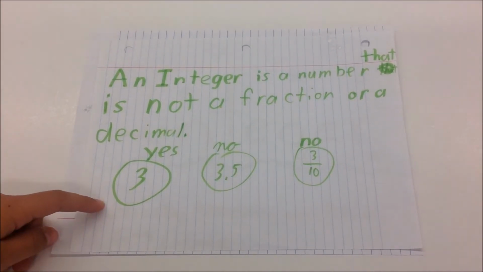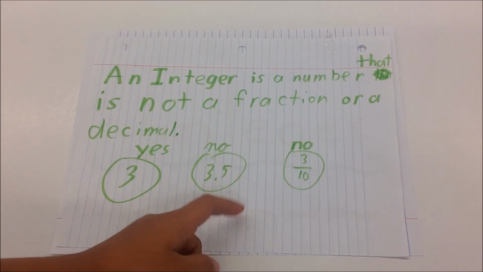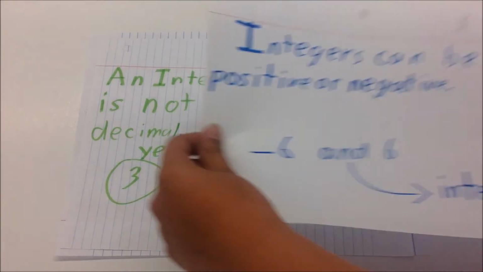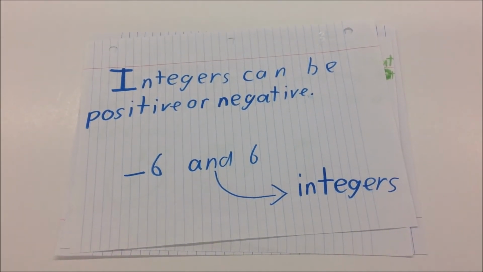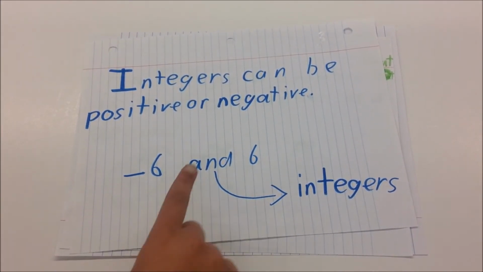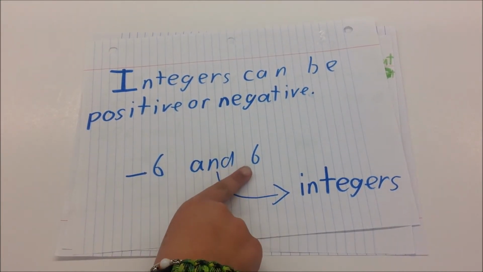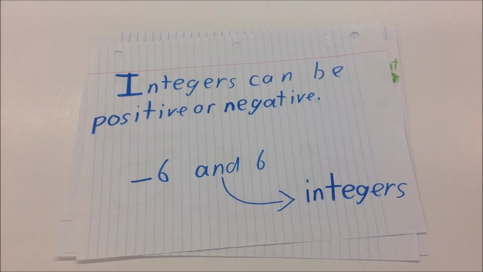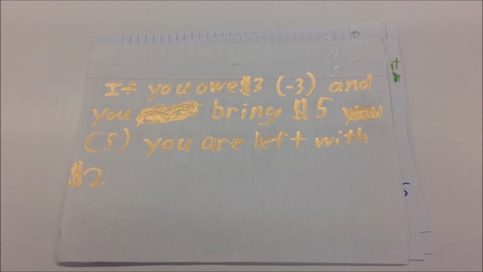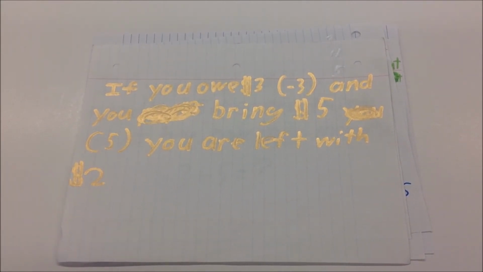This is an integer. These are not integers. An integer is a number that is not a fraction or a decimal. Integers can be positive or negative. This is a positive and this is negative. These are integers. If you are adding negative integers, think of it by owing money. If you have negative 3 and you bring 5, you are left with 2.